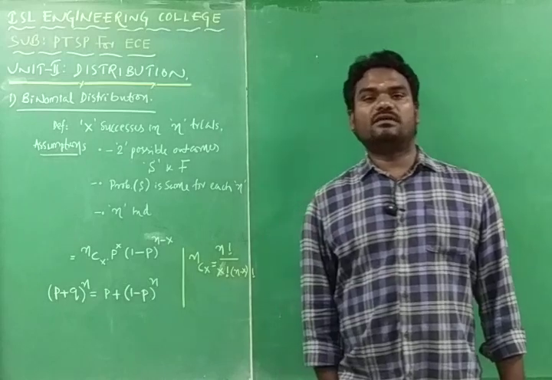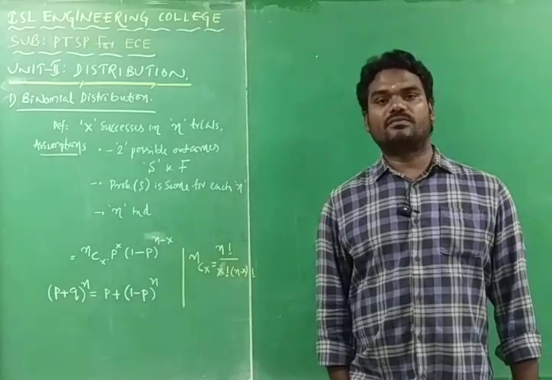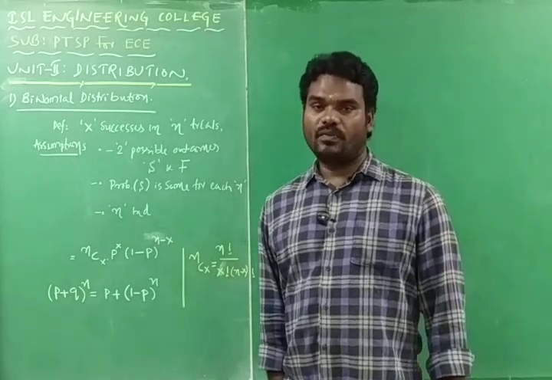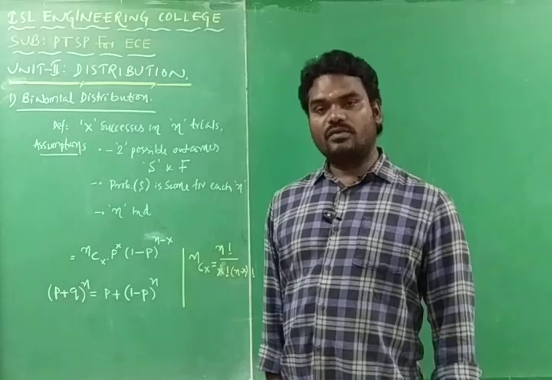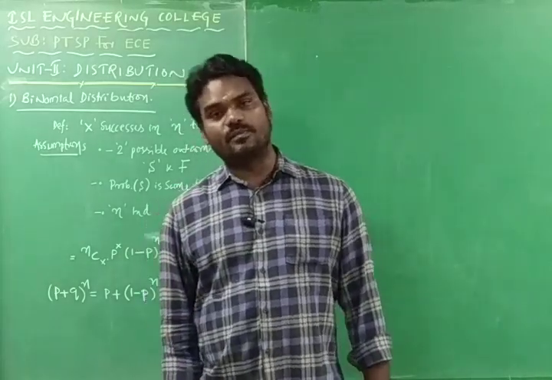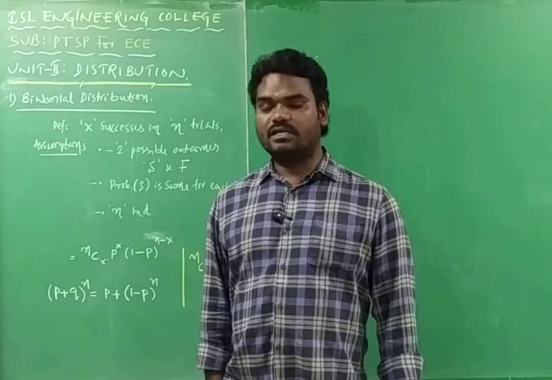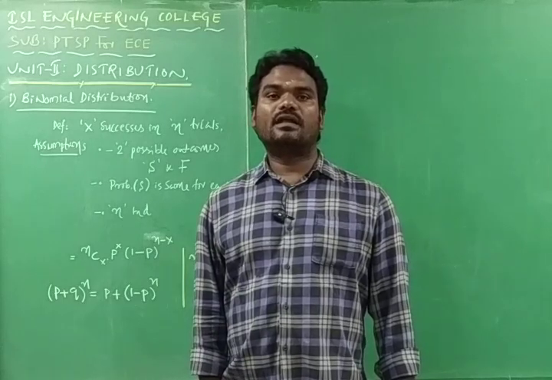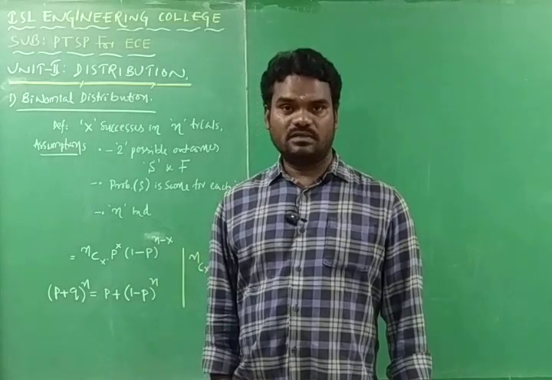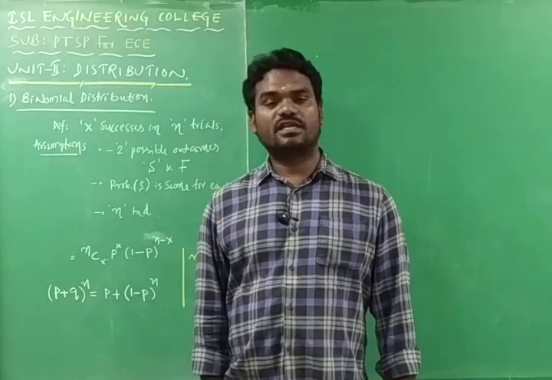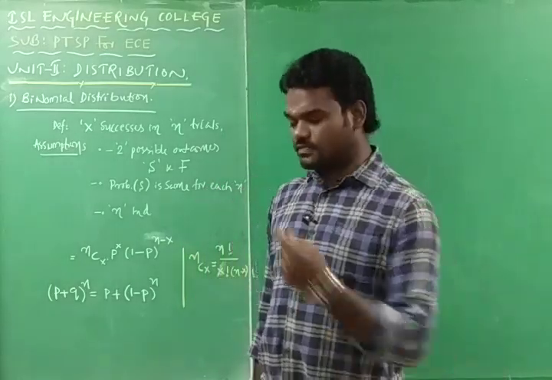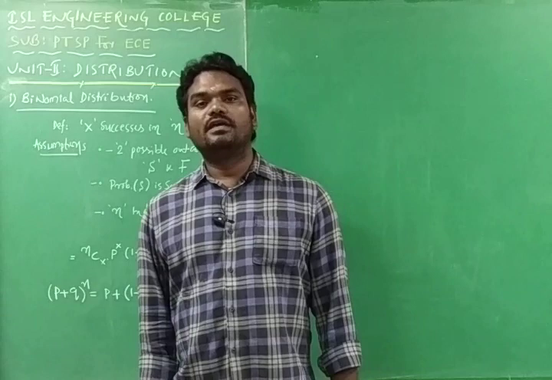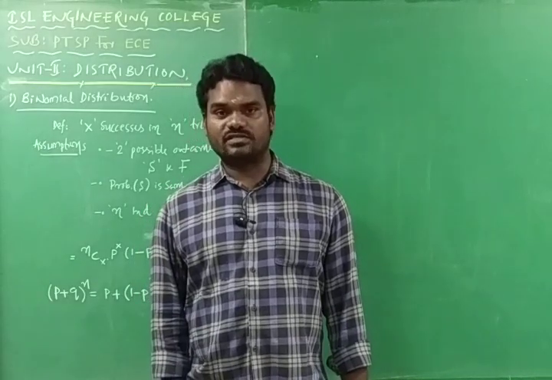In the random variables, we have studied some concepts of probability density function, that is f of x. In order for that probability density function f of x to exist, we have discussed that the integral of f of x dx is equal to 1 and that f of x should be greater than or equal to 0. Those are the fundamental things we discussed in the first unit. Anyway, we are going to study the same in the second unit also, in the case of probability density function.